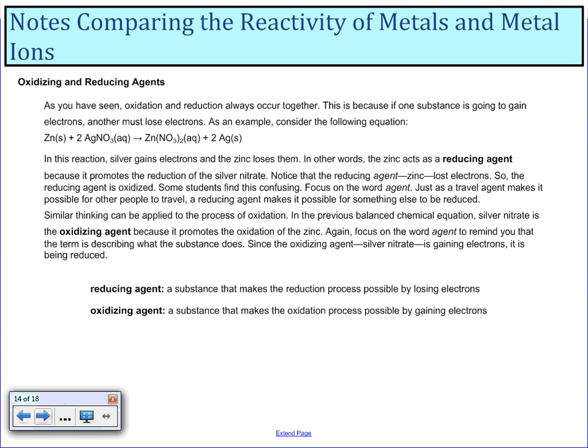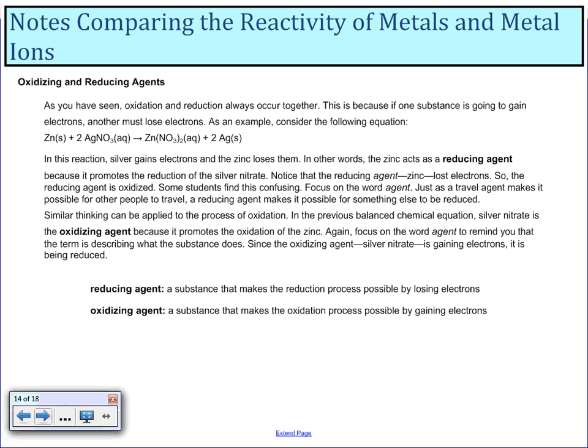So, oxidizing and reducing agents. As we've seen, oxidization and reduction always occur together. This is because if one substance is going to gain electrons, another must lose electrons. If we consider the following equation, in this reaction, silver gains electrons and the zinc loses them. In other words, the zinc acts as the reducing agent because it promotes the reduction of silver nitrate. Notice that the reducing agent, zinc, lost the electrons, so the reducing agent is oxidized.